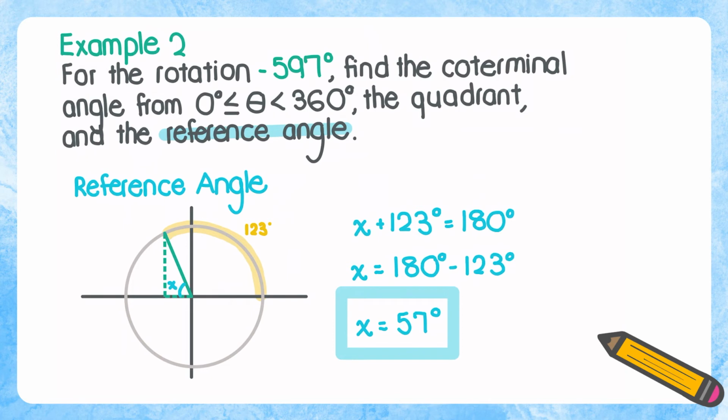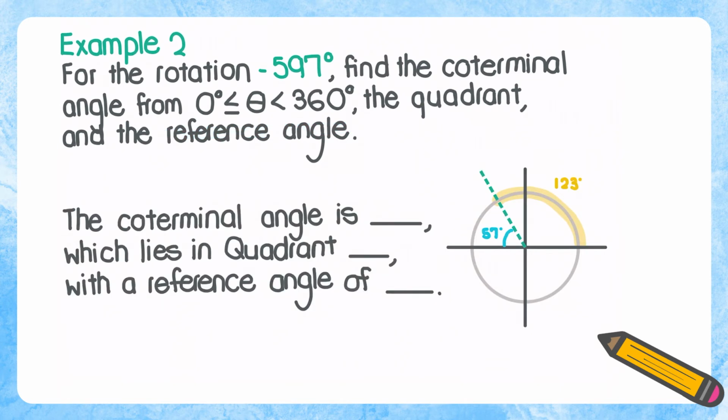Our reference angle, the smallest angle between the terminal side and the x-axis, is 57 degrees. And definitely let me know if you have questions on how to find the reference angles. So let's summarize what we found. We found that the coterminal angle of negative 597 degrees is 123 degrees, which lies in quadrant 2. And this creates a reference angle of 57 degrees.